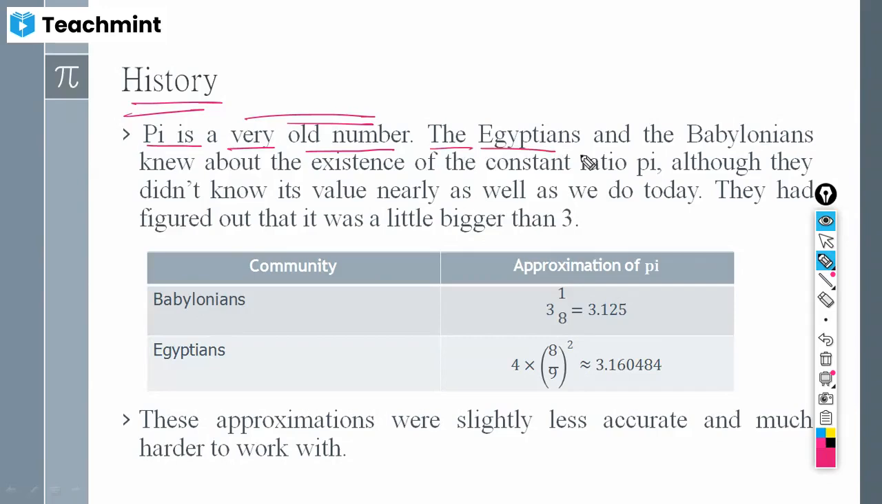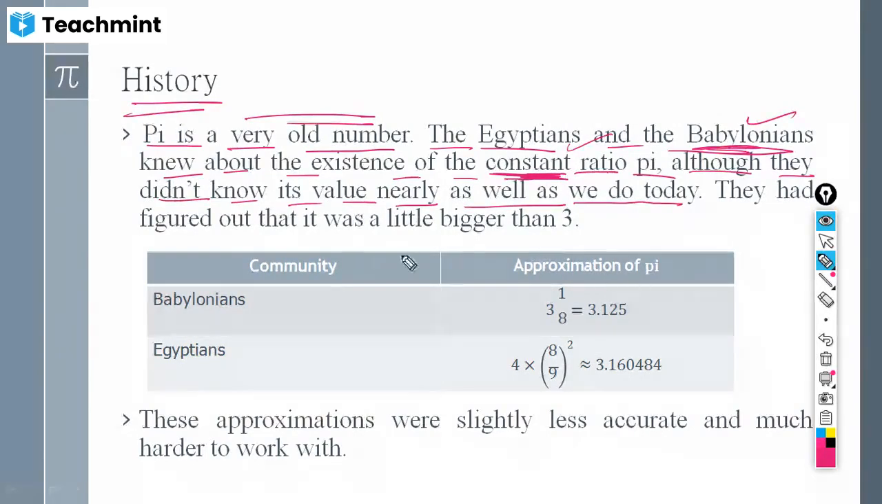The Egyptians and the Babylonians, during the period of civilization, knew about the existence of the constant. Previously I have told you about the constant ratio, that is pi, although they did not know its value nearly as well as we know it today. So they knew the existence of the constant pi, but its value was not so near to today's value. It is near, but not as accurate as what we have today.